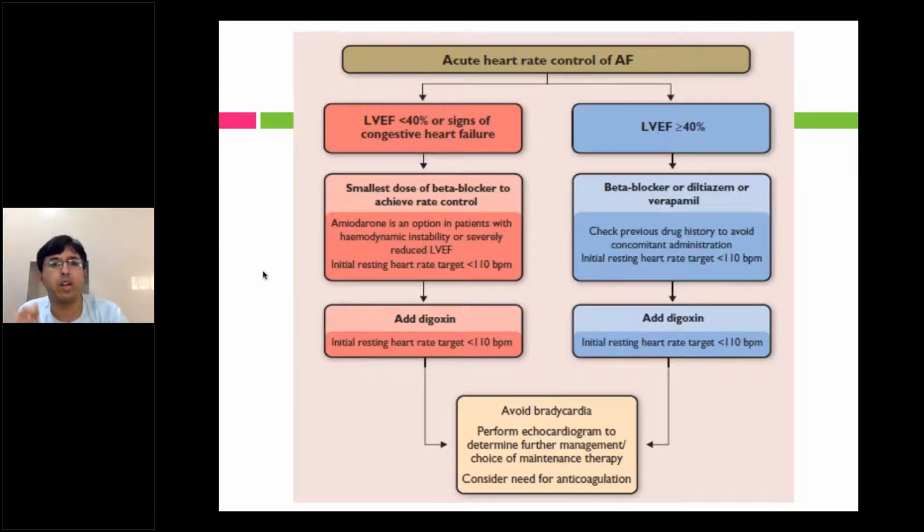If you want to just rate control, so if the ejection fraction is less than 40%, then probably you can try a very low dose of beta blocker or digoxin. The third option is amiodarone. But if the ejection fraction is more than 40%, then you can give beta blockers, diltiazem, verapamil. You can keep on repeating the dose to get adequate control, add digoxin whenever required. So this is again one of the reasons why amiodarone is used even for rate control, because in emergency they don't have an echo background LV function.